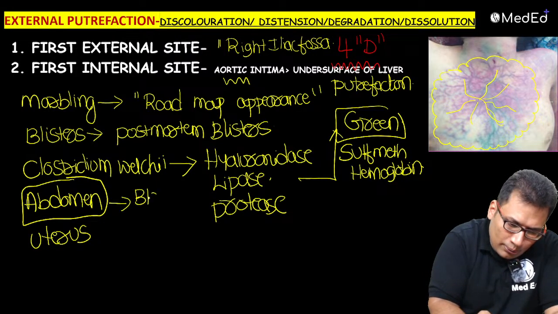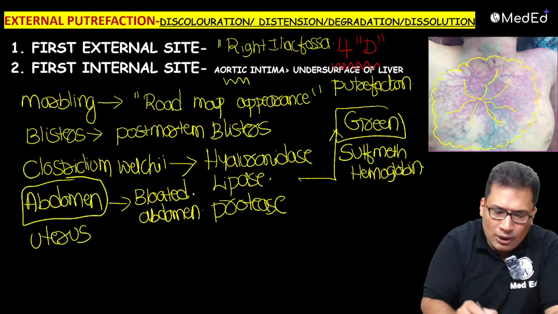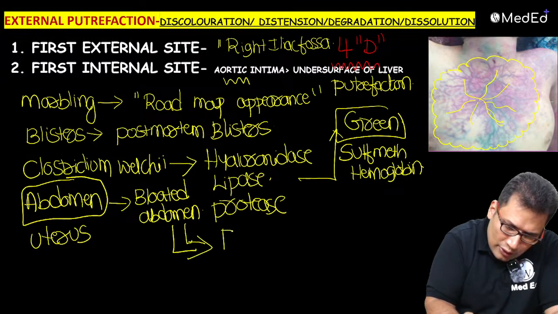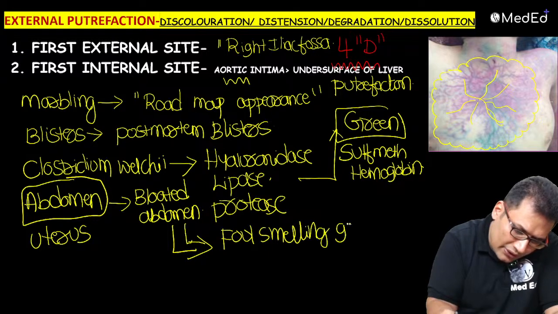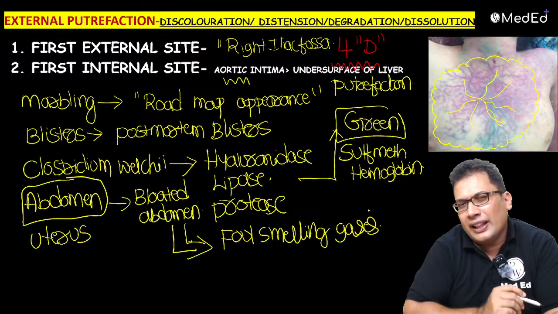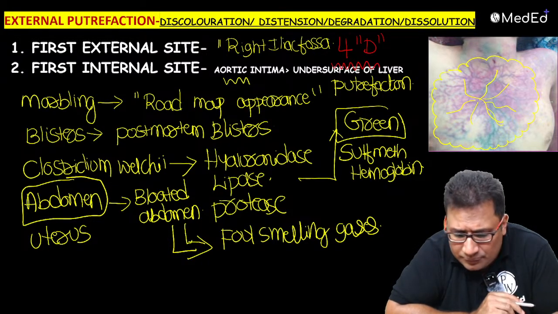Okay, so bloated abdomen, because of the gases, the foul smelling gases. Basically methane, hydrogen sulfide and all, again because of Clostridium welchii.